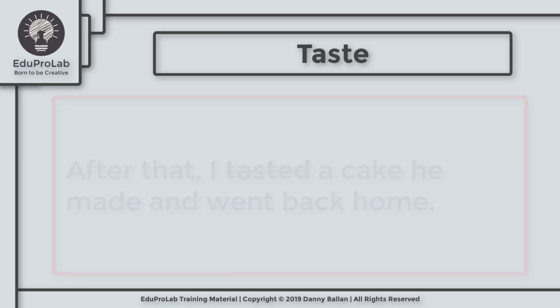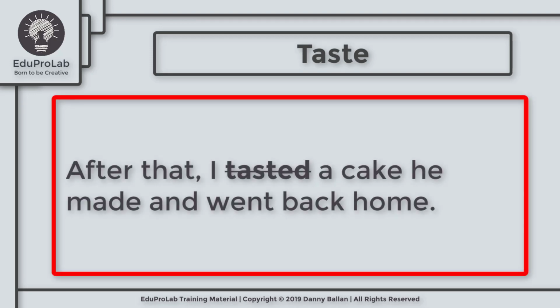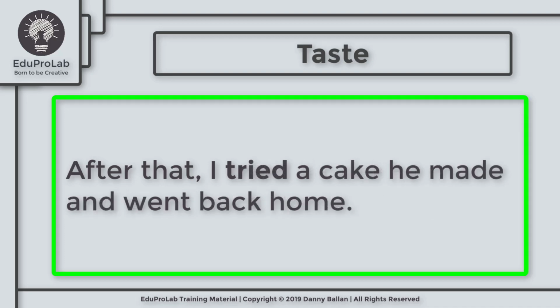Now let's see what Roberto said. He said, I tasted a cake he made. And we know that meaning eating something for the first time is trying something. It's not tasting something. So he should say, I tried a cake he made.